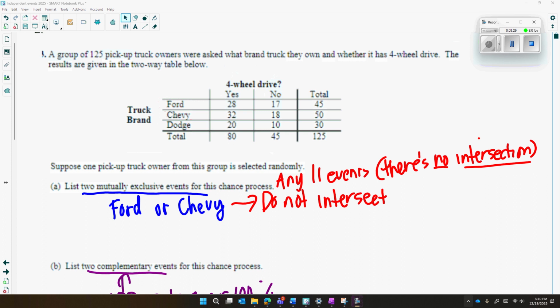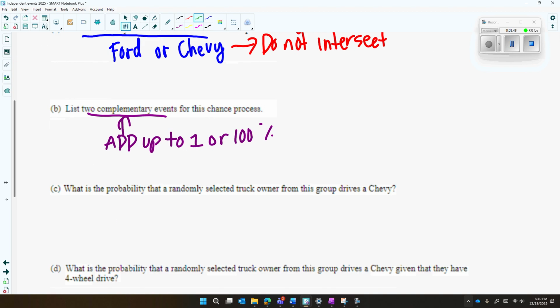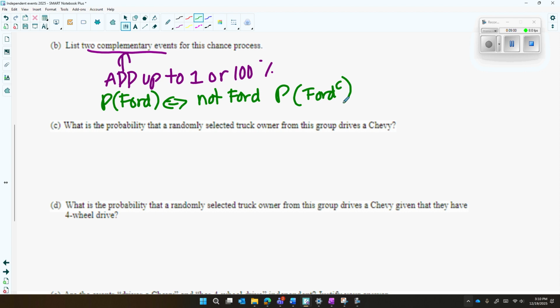Okay, I'm hoping you said something like yes, four-wheel drive, and no, four-wheel drive. Those two will add up to the total, which is 125. You could also have said something like Ford and not Ford. The opposite of Ford is not Ford, okay? So anything that is an event, and the complement would be not Ford. So that would be probability of Ford complement. Those are considered complements.